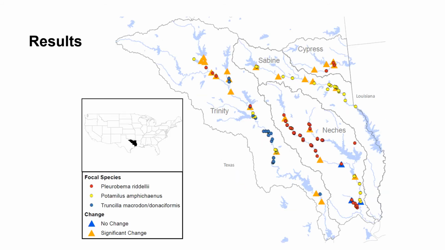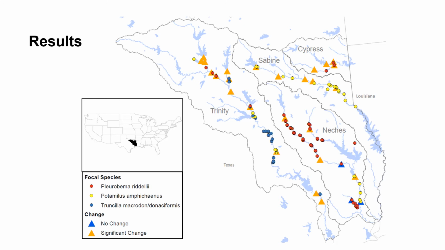In total, we analyzed 28 gauges that met the temporal and spatial extent needed for inclusion. Of those, 26 stations showed significant change in at least one flow parameter over time. The Trinity River was the most heavily impacted and showed significant changes in multiple parameters that represented base flows, timing, magnitude, and frequency. The Neches River showed significant changes in some parameters, but overall was the least changed and was the only basin with stations that did not show significant change over time.